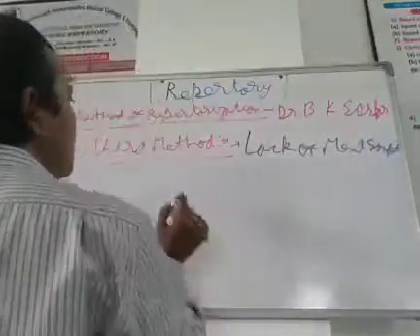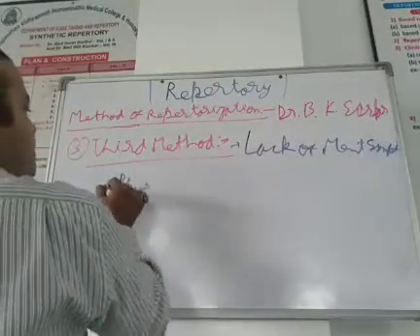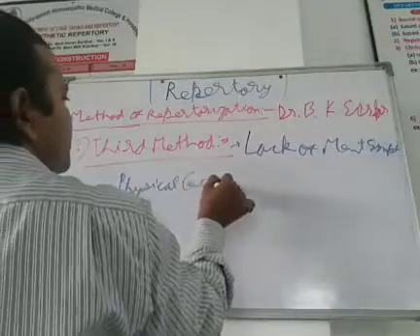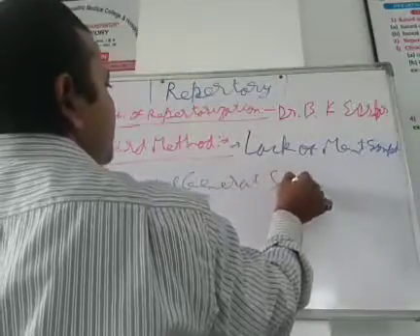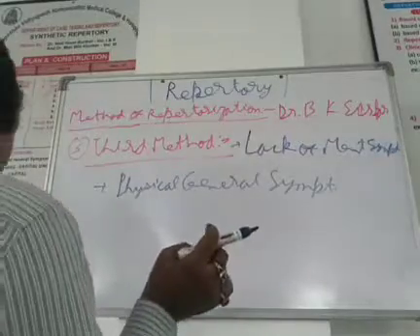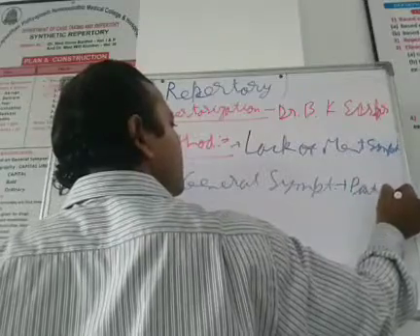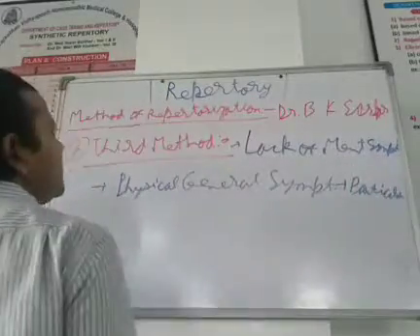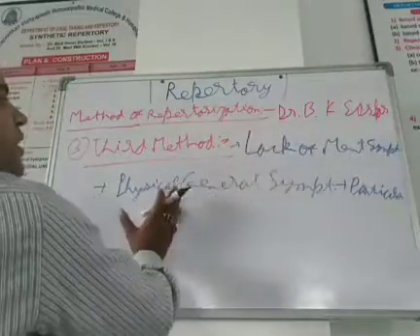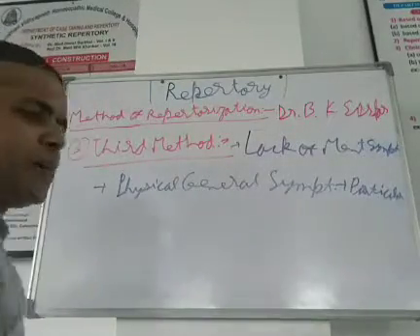So, lack of mental symptoms, but presence of physical general symptoms. So this will be followed by particular. So this will be the third method of repertorization. It means where a case has a lack of mental symptoms, physical general, and then particular. In this also you can use Kent repertory or any general repertory.